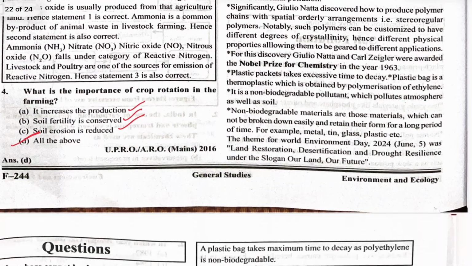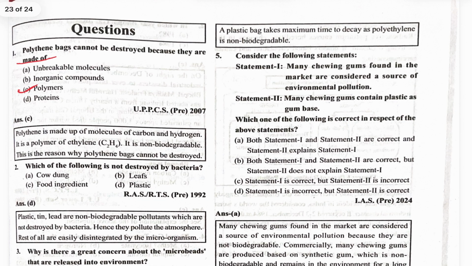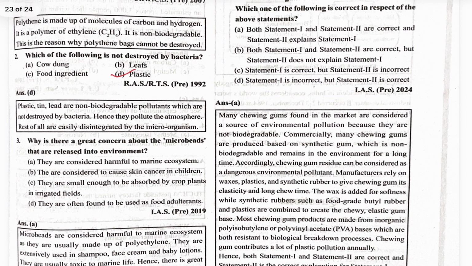Plastic pollution. Let's see the plastic pollution. Polythene bags cannot be destroyed because they are made of polymers. Polymers. Which of the following is not destroyed by bacteria? Polythene. Yeah, plastic. Why is there a great concern about the microbeads that are released into the environment? That is, they are considered harmful for the marine ecosystem. Microbeads are harmful for the marine ecosystem.